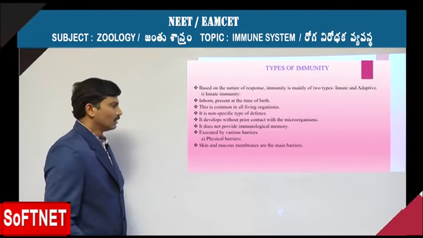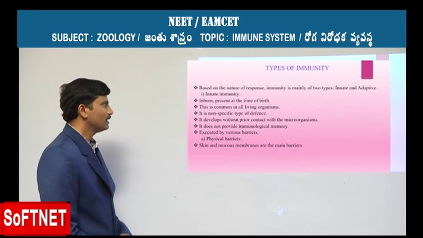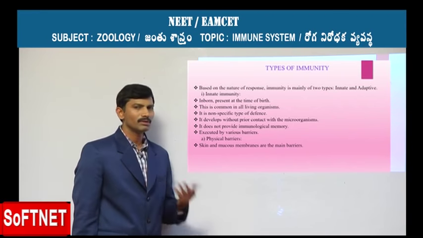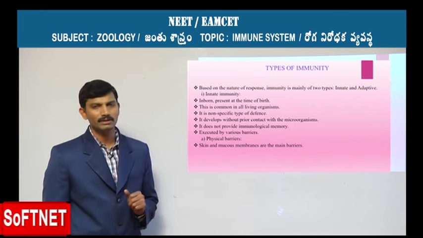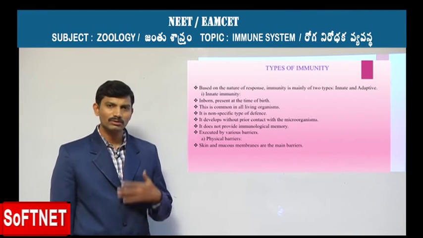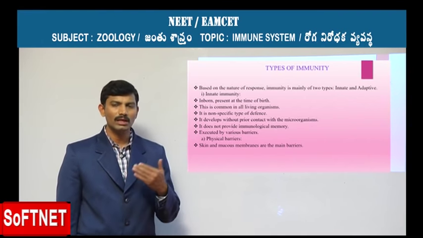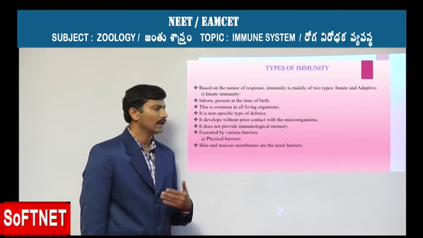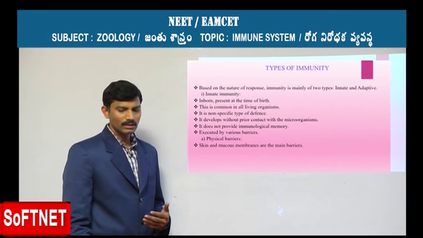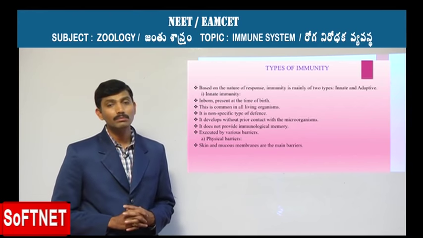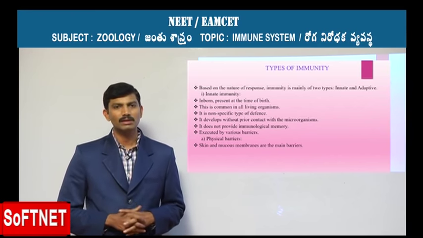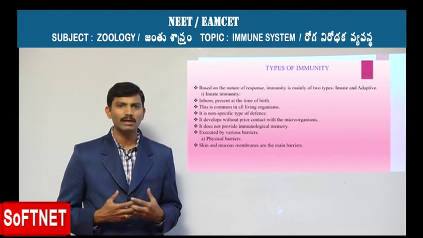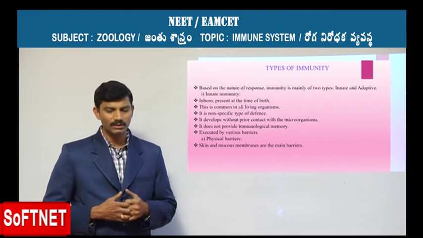Under the types of immunity, based on the nature of response, immunity gets classified into two different types, based on in what way we are showing the response. One is innate immunity and another one is the adaptive or the acquired immunity. In case of innate immunity, it is an inborn resistance present inside the body from the time of birth.